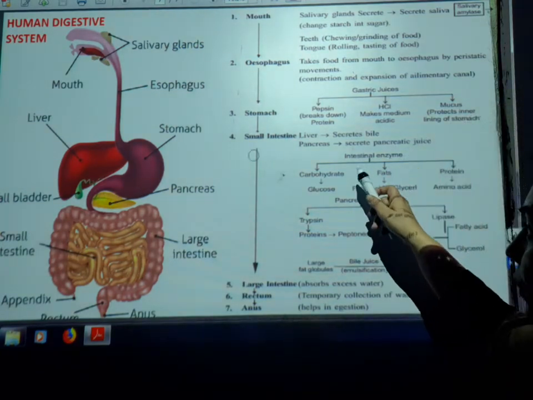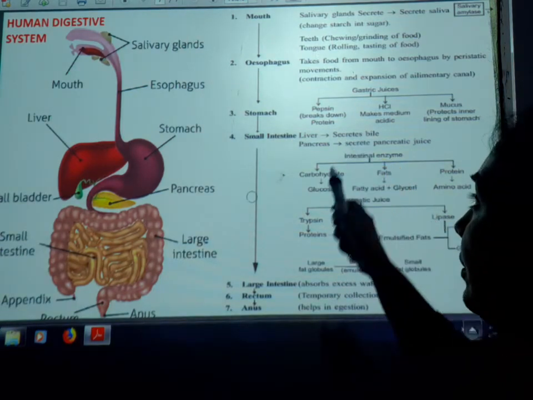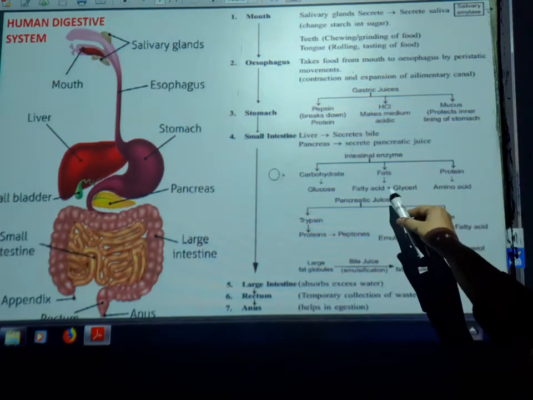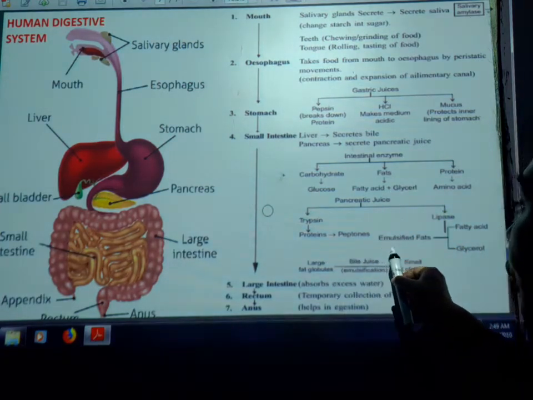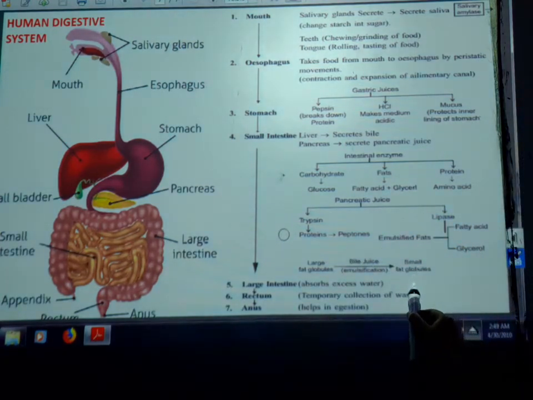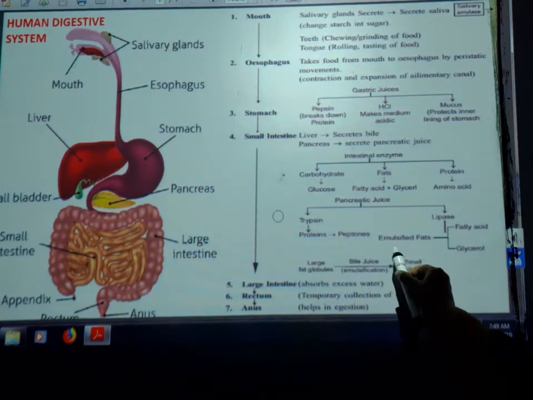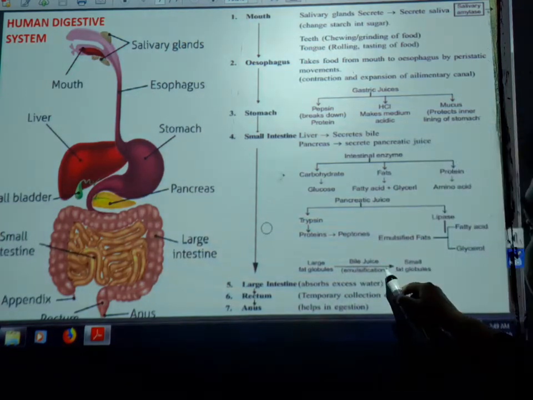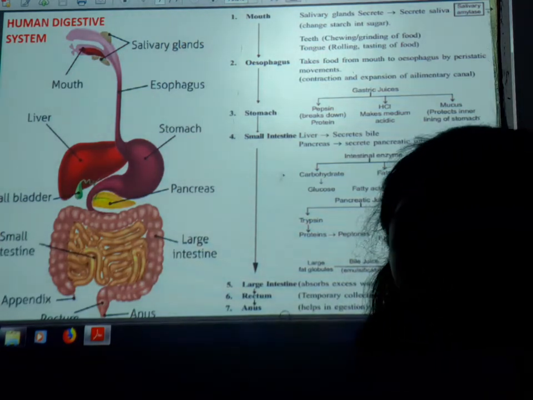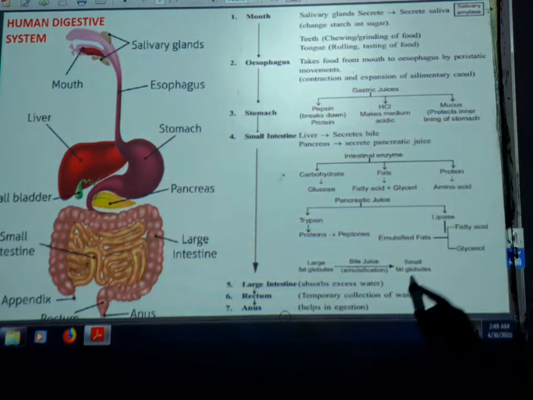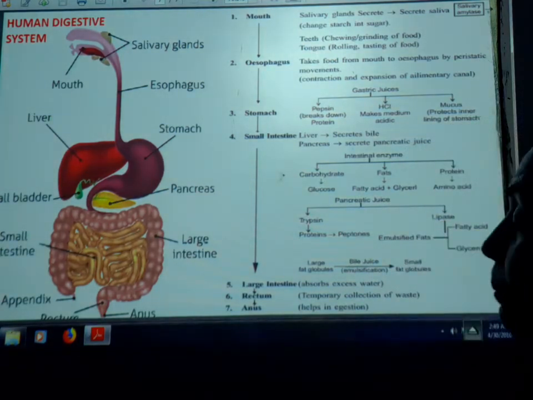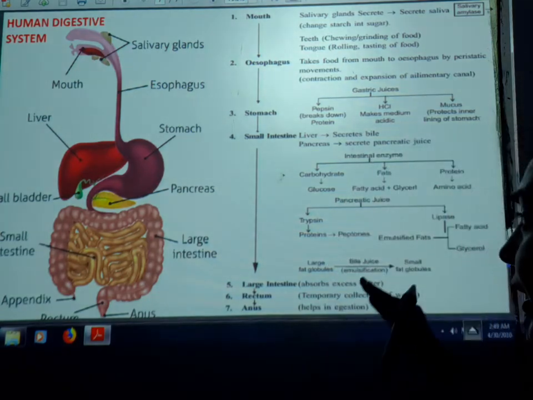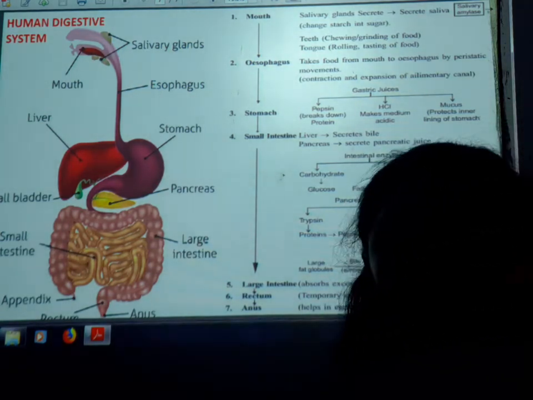Okay students, so what comes first? The liver secretes the bile juice, and it also breaks down the large fat globules into small fat globules, and this process is called emulsification. Okay, so after emulsification, the small fat globules are broken down completely by the lipase into fatty acids and glycerol. So first is the breaking down of the fat globules.